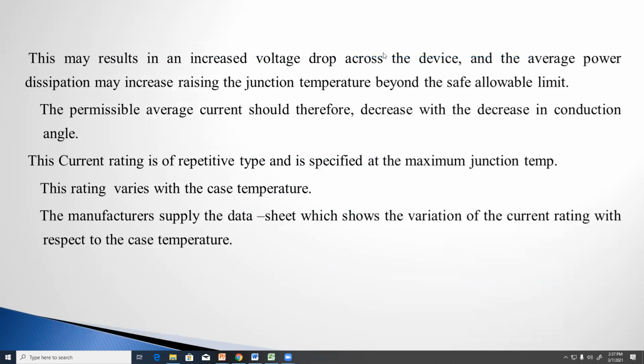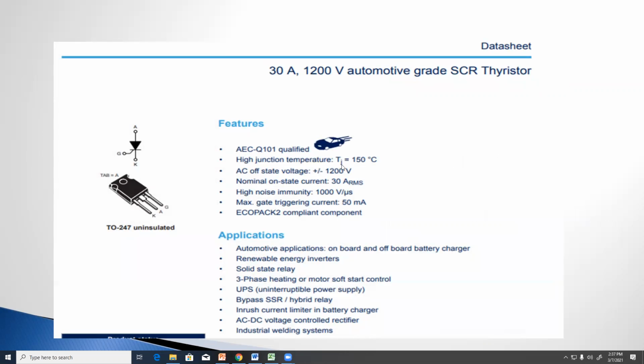This is the data sheet. You can go through that sheet. Junction temperature, off-state voltage plus or minus 1200 volts, nominal on-state current 300 amperes RMS, high noise immunity, maximum gate triggering current 50 milliamperes. Like this they will mention all the values of the thyristors.